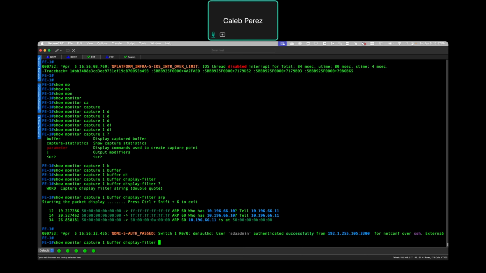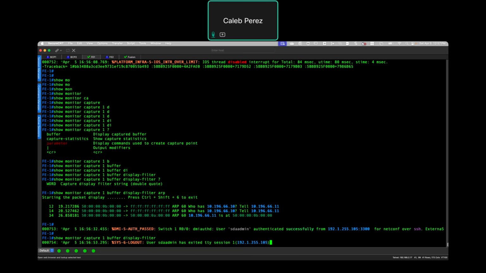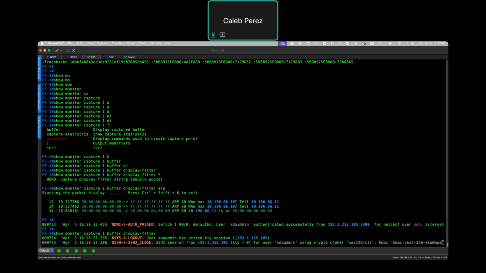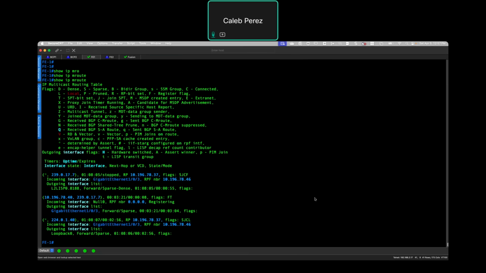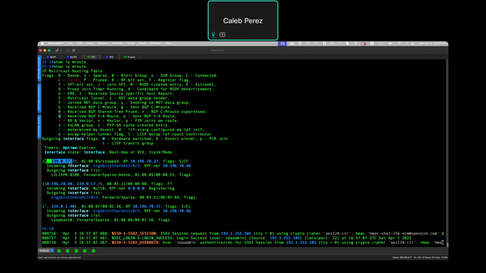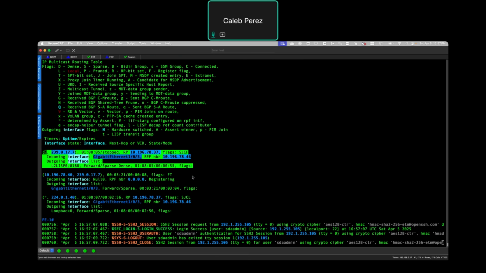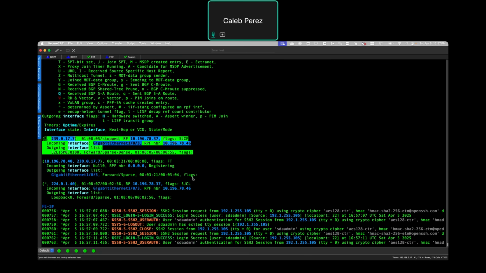So buffer display filter. I'm not quite sure if I will be able to see the multicast in this packet, but as you can see here, I'm receiving this specific broadcast traffic. So if I use the show IP mroute, I should be able to see the star command for that specific multicast group. And okay, so let's check the packets here. Let's check 12.